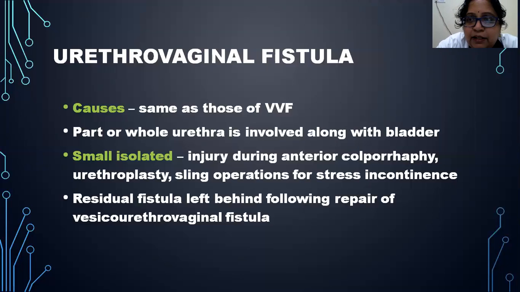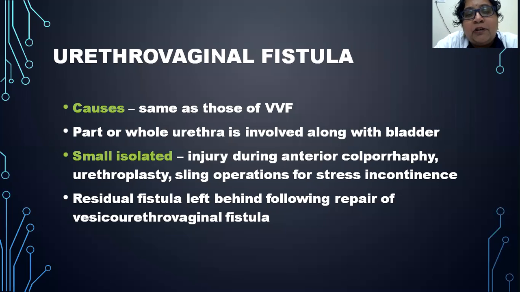Now we have seen, till now we have seen VVF, vesicovaginal fistula. Now we will talk about urethrovaginal fistula. This is a communication between the urethra and the vagina. The causes are same as those of vesicovaginal fistula. What are the causes of VVF? The causes are acquired and congenital causes.